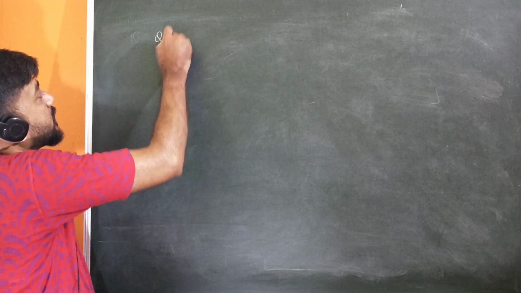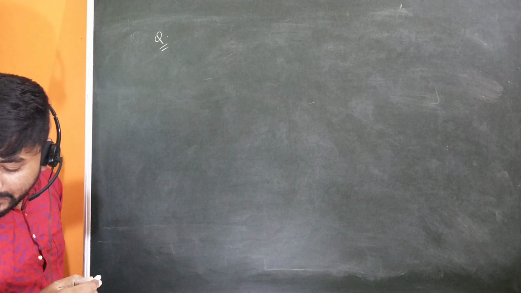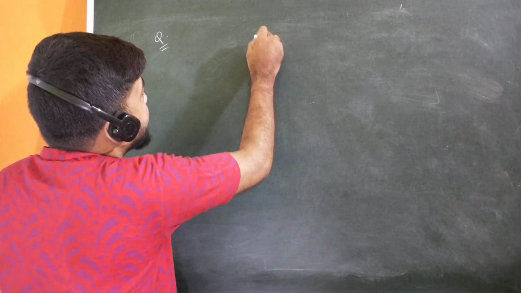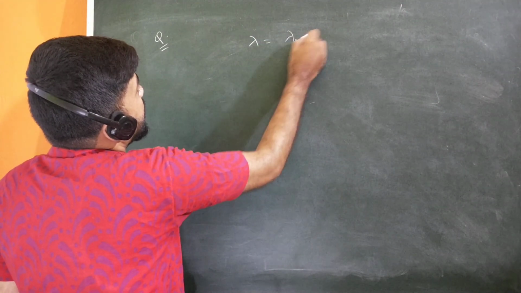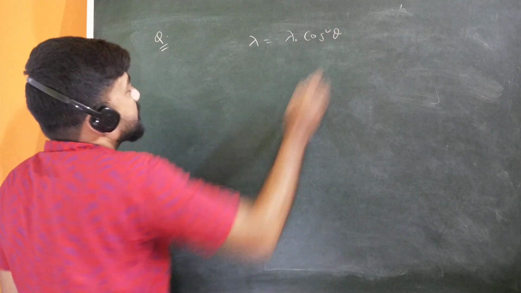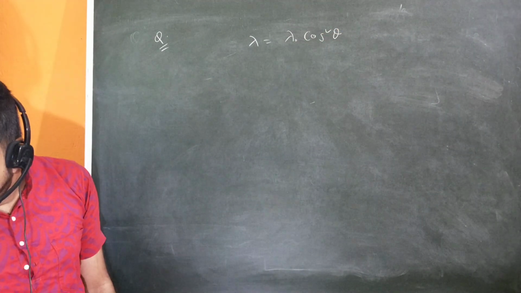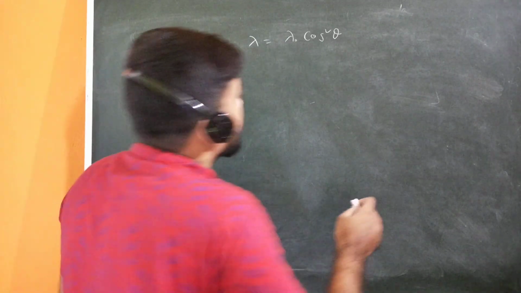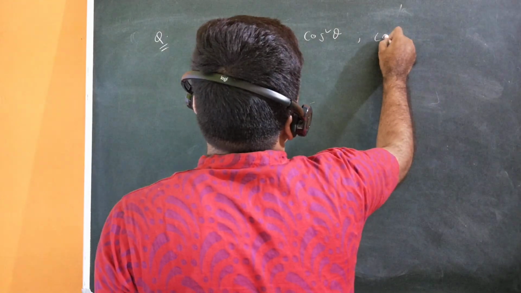Next question: given that a circle has a line charge density lambda equal to lambda 0 cos square theta. So this is given. Line charge density is given along its circumference. So we have to calculate the total charge.